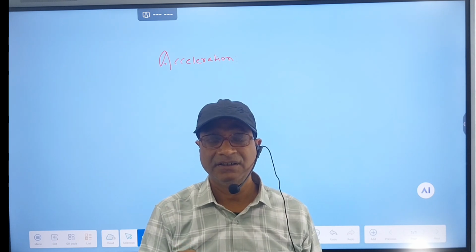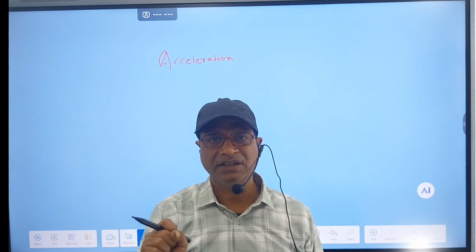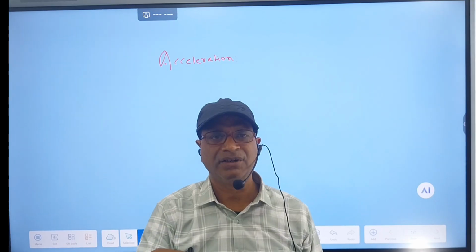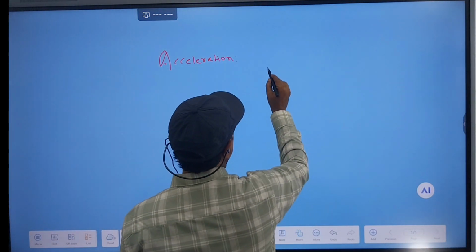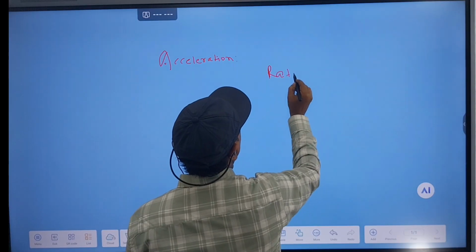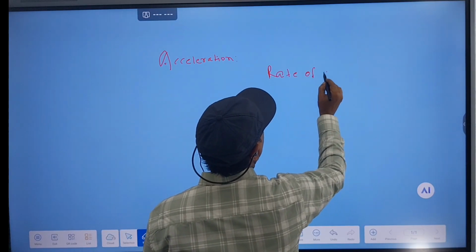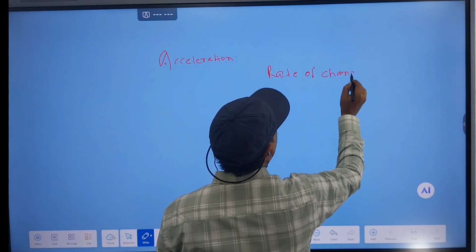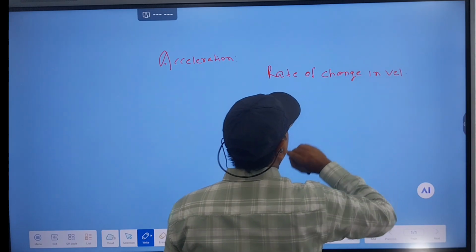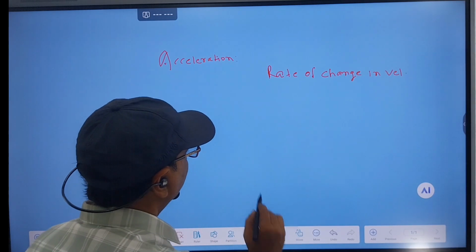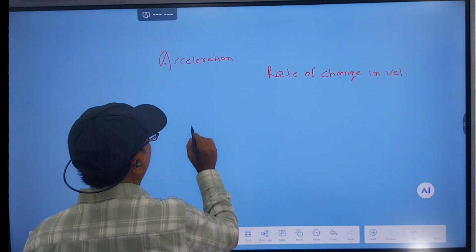It increases or decreases the acceleration of a vehicle. So what is acceleration? Acceleration is the rate of change in velocity. Okay? Rate of change in velocity means what?